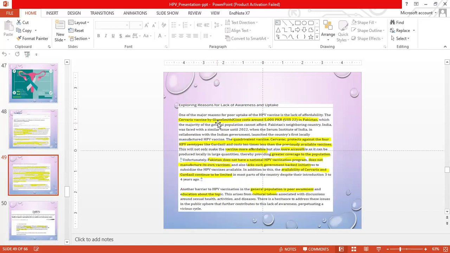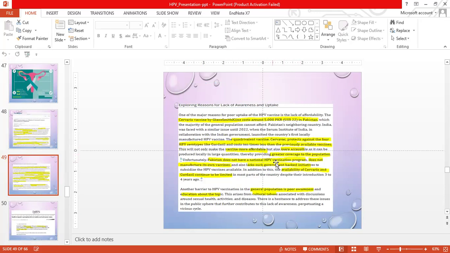The Cervarix vaccine by GSK costs around 5,000 in Pakistan. The quadrivalent vaccine protects against 4 HPV serotypes like Gardasil, but it can cost less than 10 times less than the previously available vaccine. But vaccines need to be more affordable and more accessible, and there should be a greater coverage of the population.